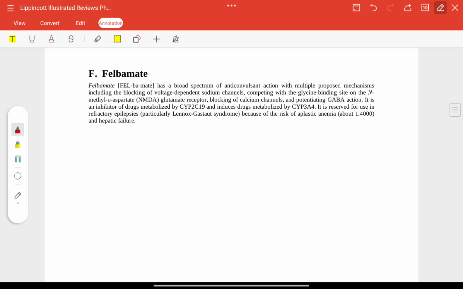Felbamate is a broad spectrum anticonvulsant agent, and it acts on voltage dependent sodium channels, competing with the glycine binding site in the NMDA receptor. It is an enzyme inhibitor for CYP2C19, CYP3A4.